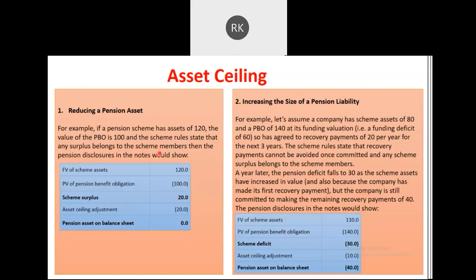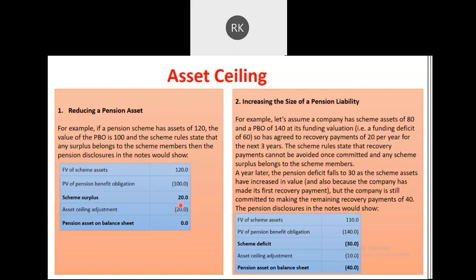Scheme members are the employees. So accordingly, being the employer, you don't have any control over that amount. Accordingly, as per the accounting standard, you're not supposed to show this 20 rupees in your balance sheet. That is why the asset ceiling adjustment will be there, and you will be reducing this amount by 20, because this whole 20 belongs to employees.